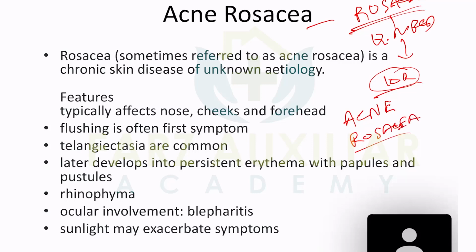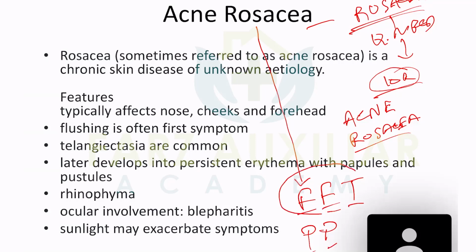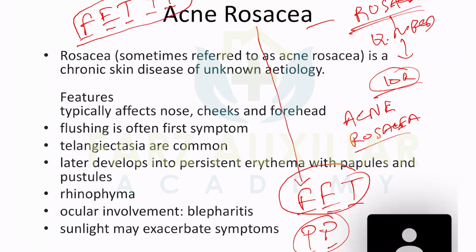How can you remember it? FETPP. You should remember FETPP. Whenever you see acne rosacea, write it down.